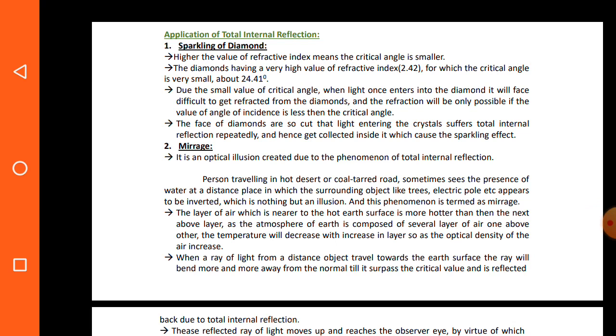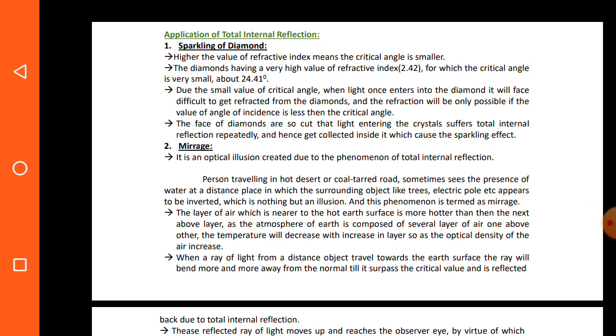In this video tutorial, we will discuss some important applications of total internal reflection. So everyone knows about total internal reflection.